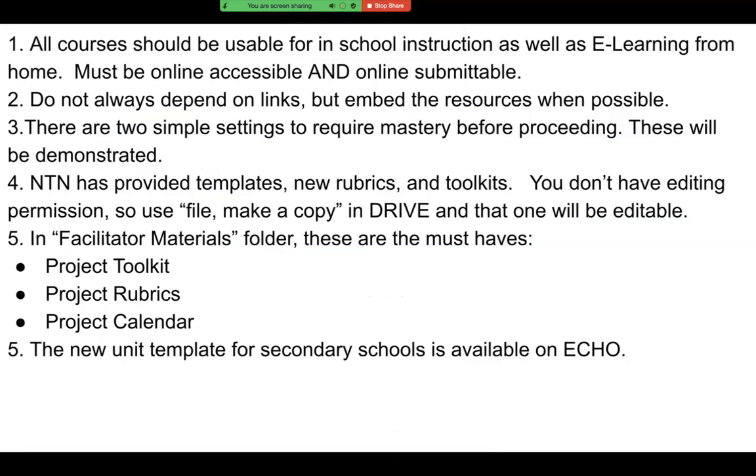Just a quick summary of what we'll be discussing. All courses should be usable both for in-school instruction and also for e-learning. Remember, they must be online accessible and also online submittable. It is best to not always depend on links to resources, but embed the resources in Echo whenever possible. This makes it easier for students who are remote to link to the resources.